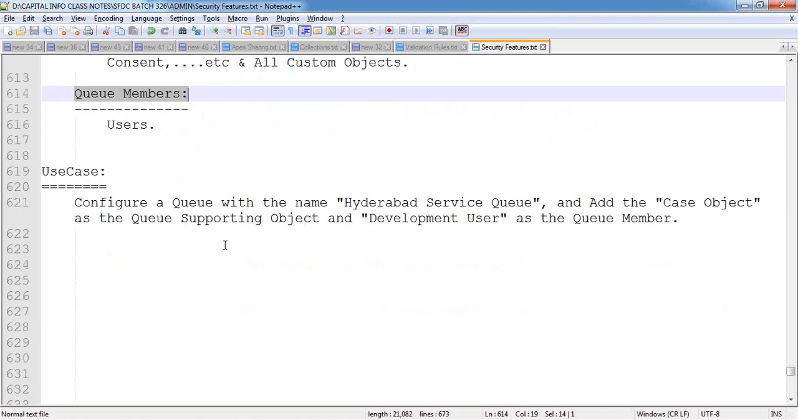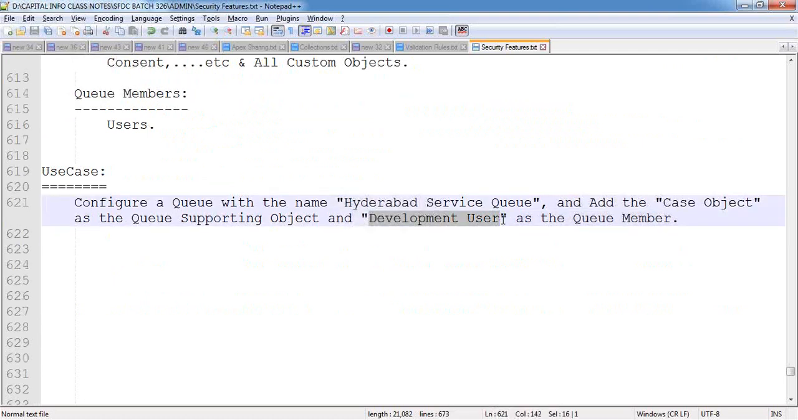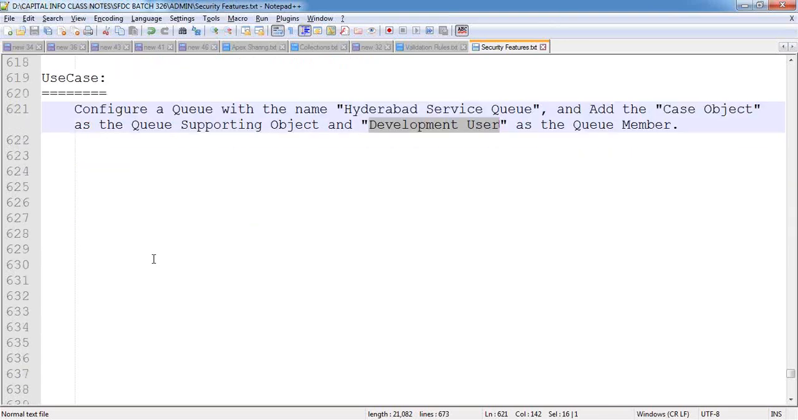For that, I am adding the member as the development user who has the Salesforce license. Through the Salesforce license, you can access all the object functionalities, standard and custom both. You know this concept. That's why I'm adding the development user as the queue member here. Now let's see how we can create this queue.